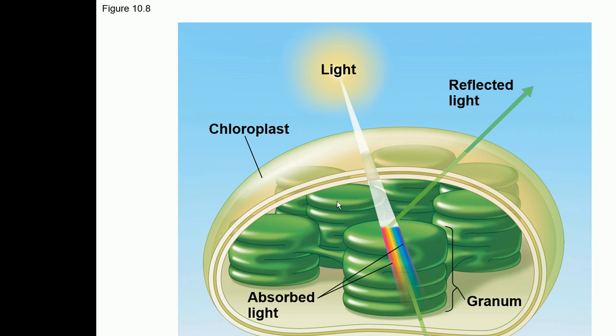The blue and the red parts of the visible range are absorbed, and the green part is transmitted. That's why the leaves look green in color.